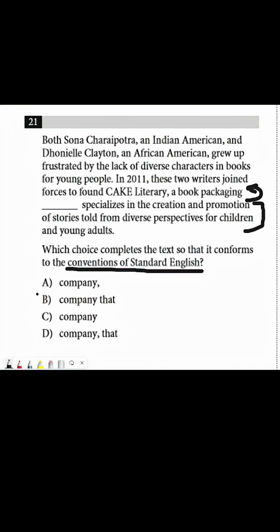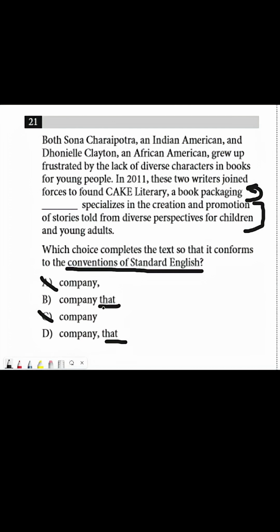So right off the bat, we can eliminate answers A and C, not only because they sound wrong, because if you put them in a sentence, they don't really sound that great, right? But the grammatical reason is that when we put company in, nothing tells us that this extra chunk of text is describing Cake Literacy, a book packaging company. It's just floating text right there. For us to know that this whole chunk of text is describing this book packaging company, we need to use a relative pronoun such as the word that, which leads us to answer choices B and D.